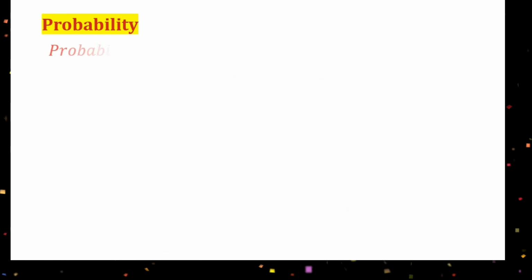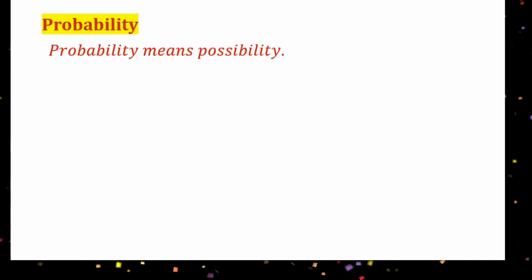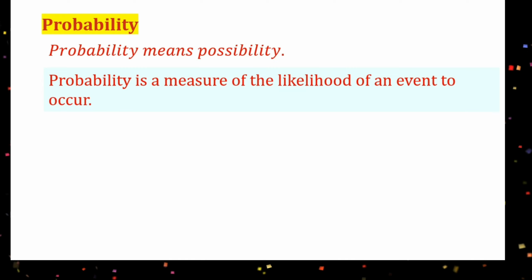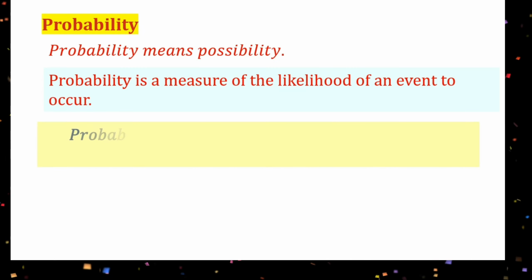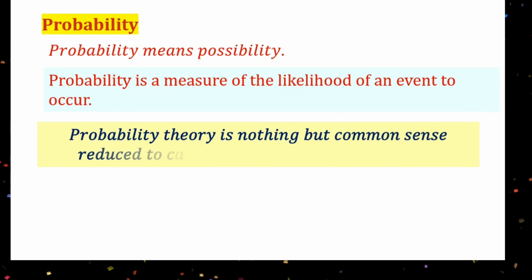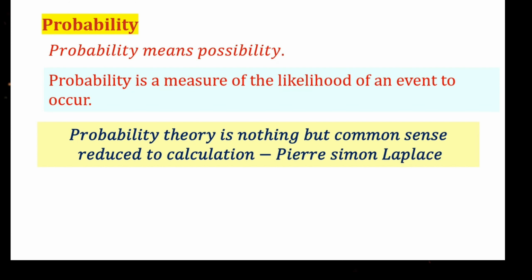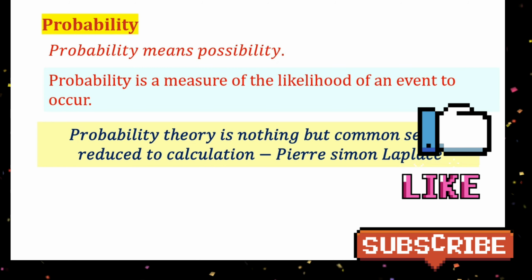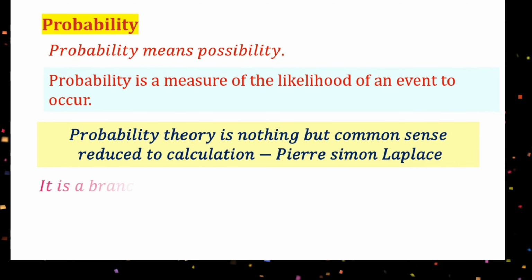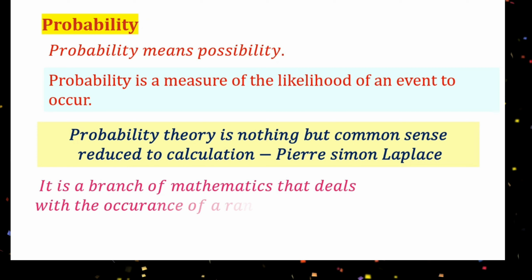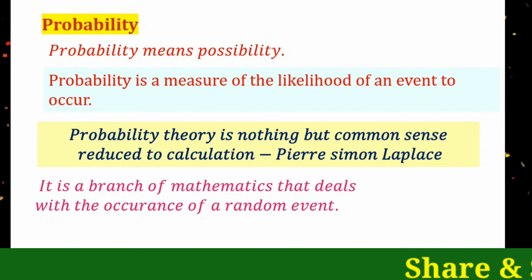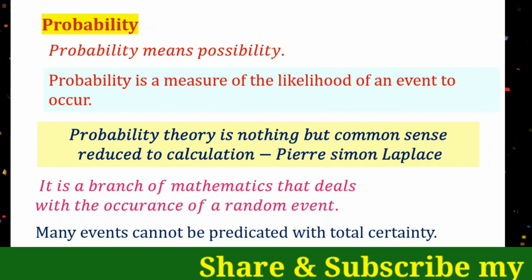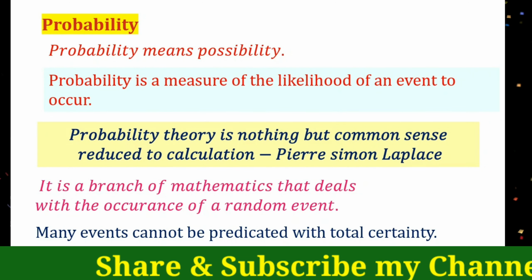What is probability? Probability means possibility. Probability is a measure of the likelihood of an event to occur. Probability theory is nothing but common sense reduced to calculation. This is the definition by Pierre Simon Laplace. It is a branch of mathematics that deals with the occurrence of a random event. Many events cannot be predicted with total certainty.